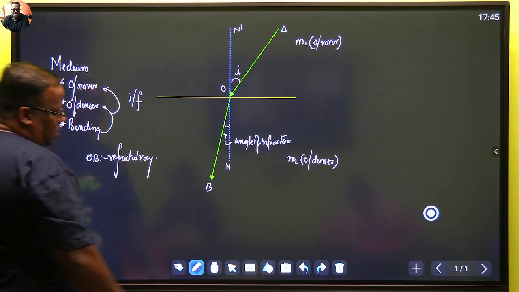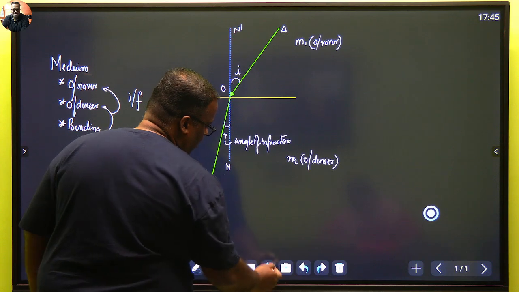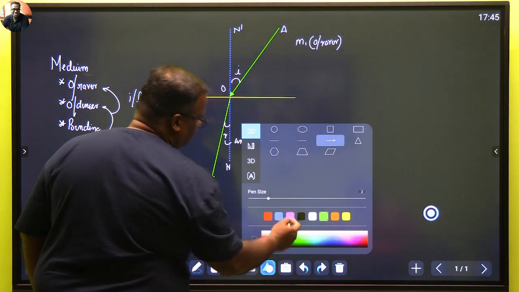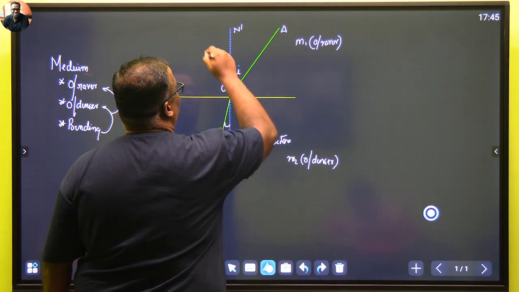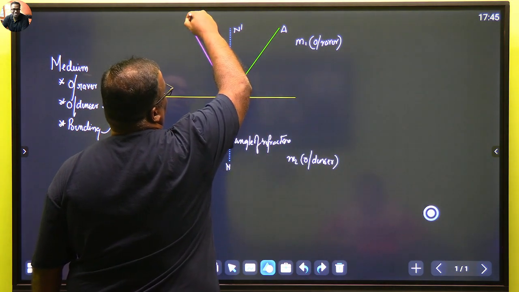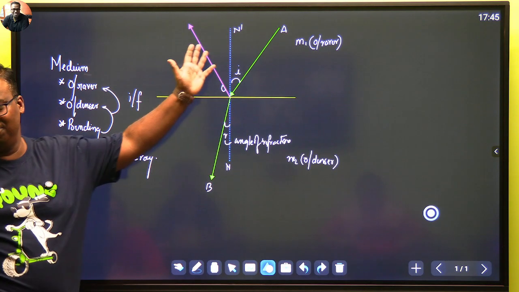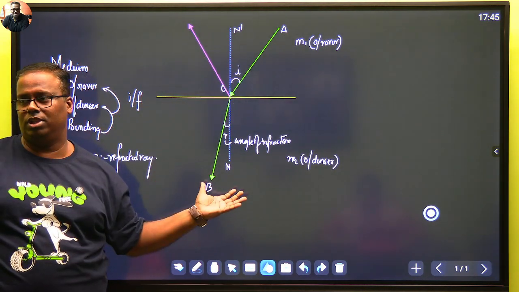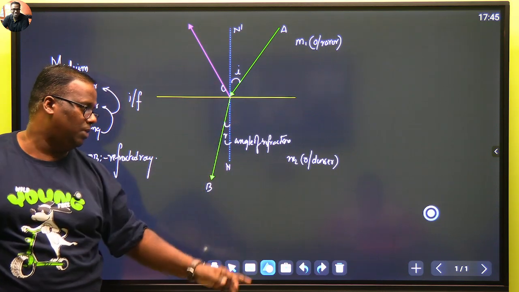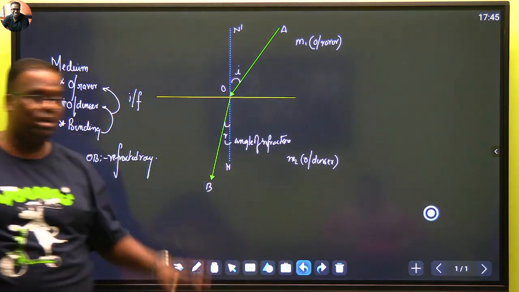Not in your book, but just for your understanding, don't ever get misled. अगर यहाँ पे angle of incidence रहेगा ना, law of reflection will always be valid. A reflection 100% is taking place to some extent. इसके अलावा रिफ्रैक्शन भी होता है. अभी हम चैप्टर में इसको नहीं पढ़ रहे हैं, पर ऐसा नहीं कि रिफ्लेक्शन नहीं हो रहा है, रिफ्लेक्शन भी हो रहा है,